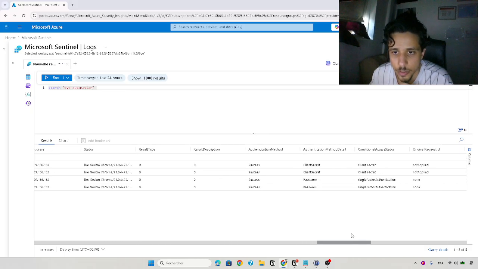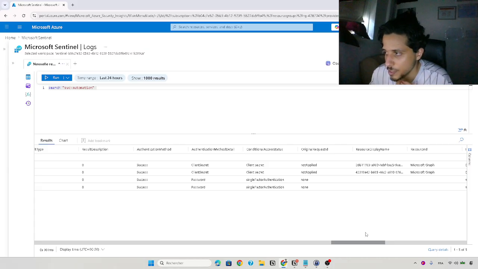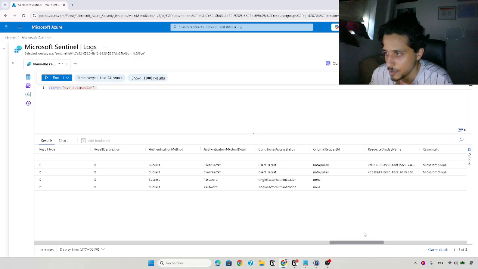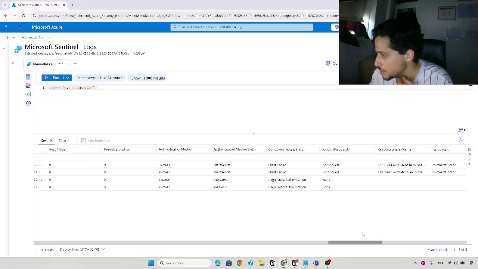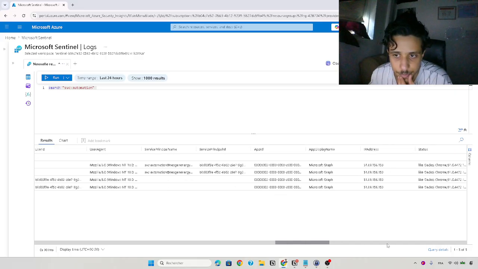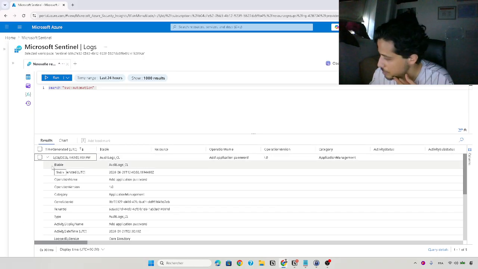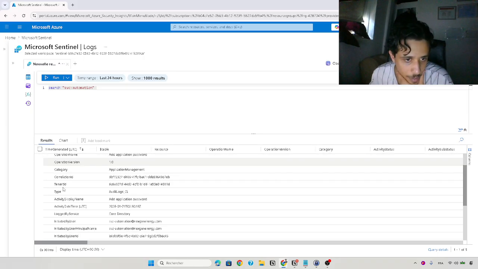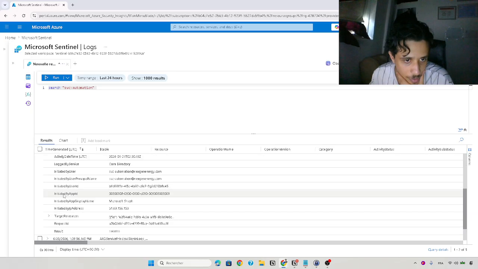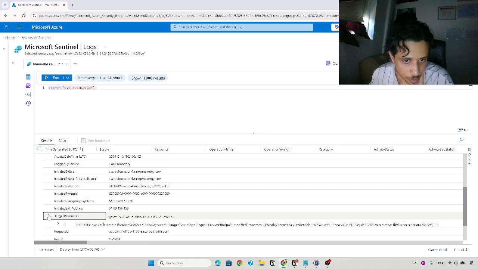SVC automation. Okay, what's the name of the second service? That's discovery. Okay, automation. What's this? Okay, so application management, S3 automation, target resource, old value, new value.